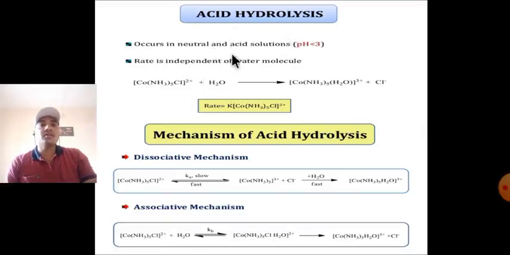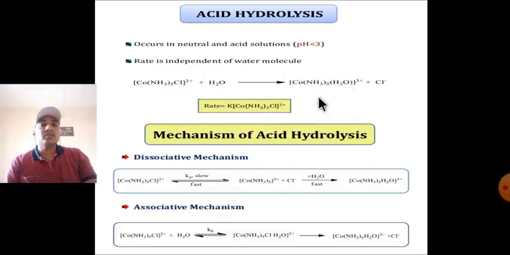The reaction occurs in neutral and acid solution, pH is 3. The rate is independent of the water molecule. The reaction is run with pentamine chlorocobalt 2 plus, which reacts with a water molecule to form a product containing an aqua group; that is called acid hydrolysis.